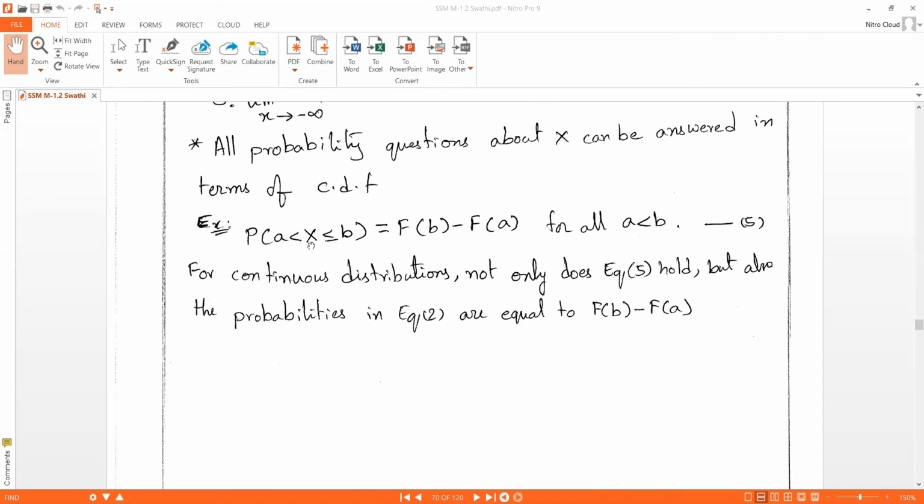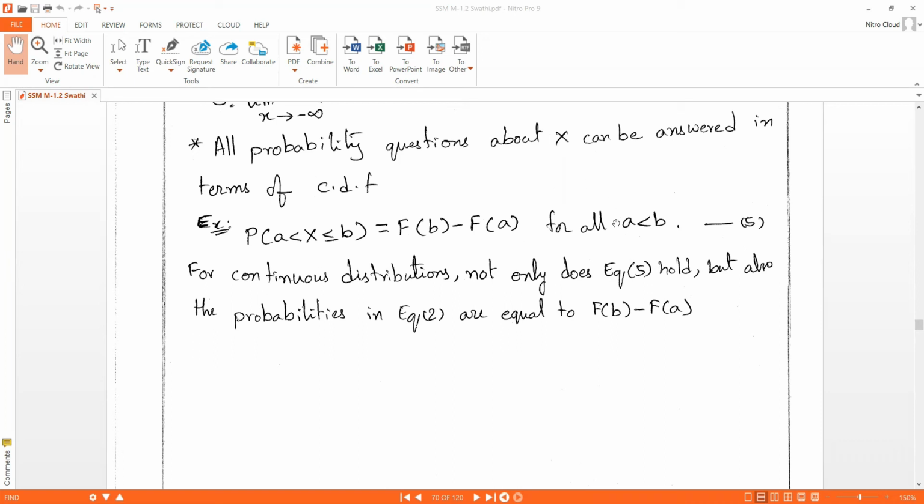And all probability questions about X can be answered in terms of CDF. You can see an example here. P of a less than X less than or equal to b is equal to F of b minus F of a, which is nothing but upper limit minus lower limit. We can write this as F of b minus F of a for all a less than b.